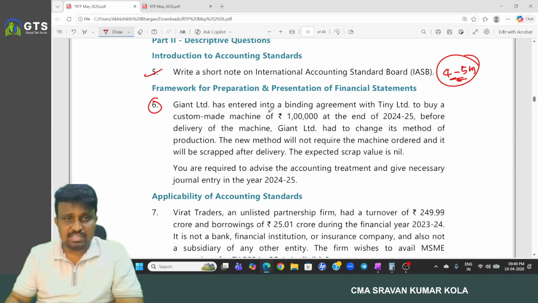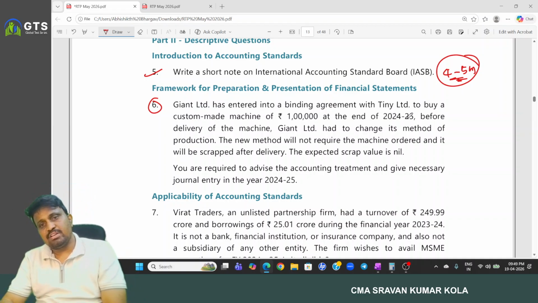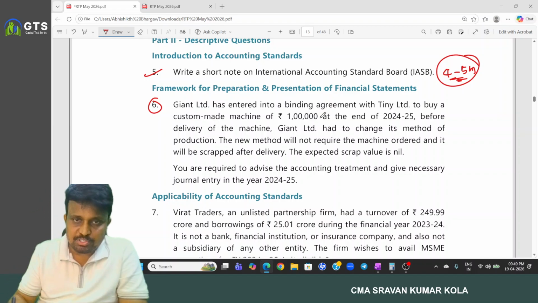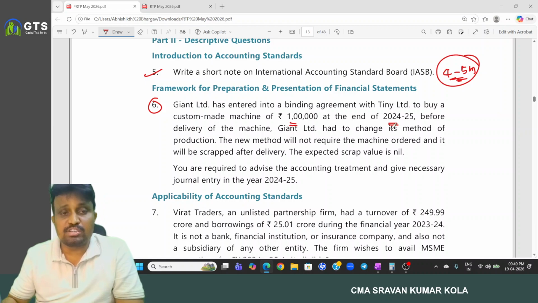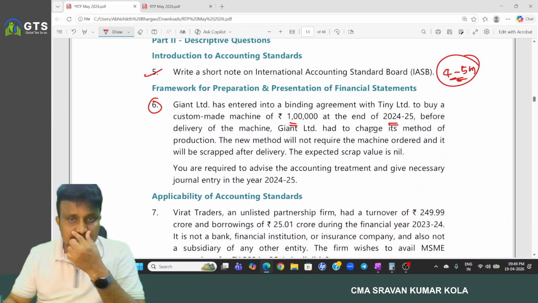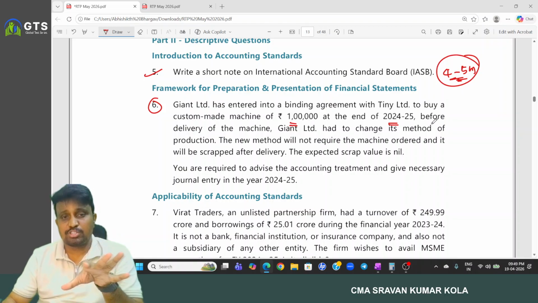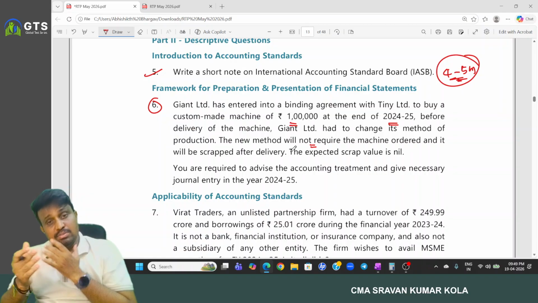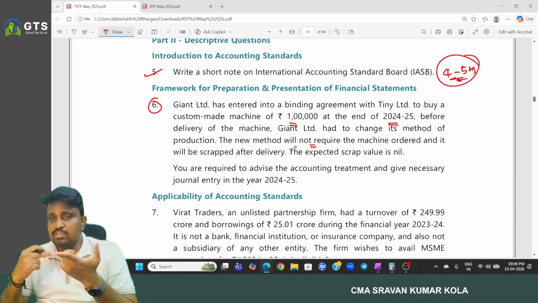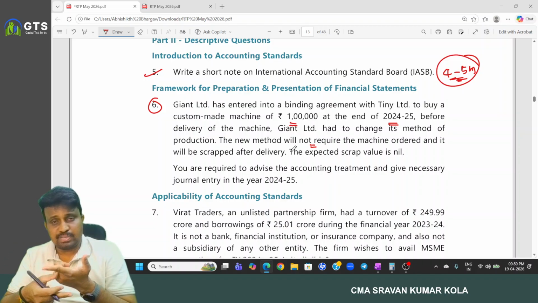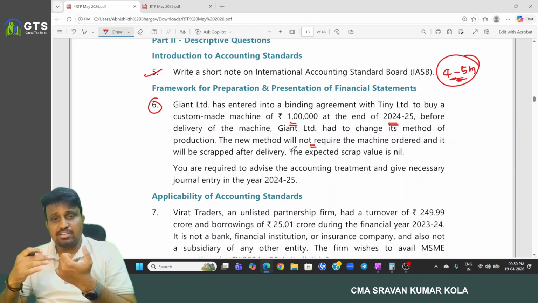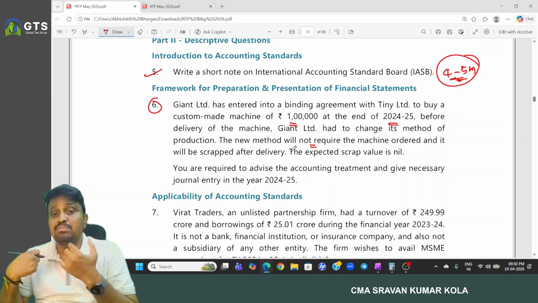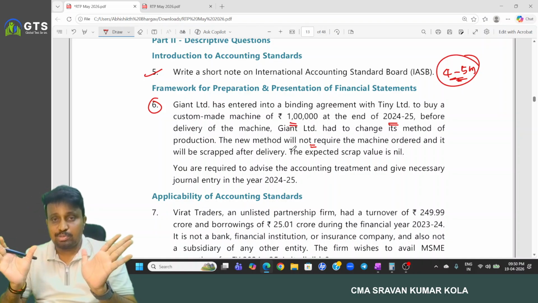Giant Limited has entered into a binding agreement with Tini Limited to buy a custom-made machine for 1 lakh at the end of 2024-25. Before delivery of the machine, Giant Limited had to change its method of production. The new method will not require the machine and it will be scrapped after delivery. So before the delivery, we changed the method of production. First of all, we already entered into a binding agreement. We can't withdraw from the agreement. So that obligation has been created, and the amount payable to Tini Limited should be treated as a liability.